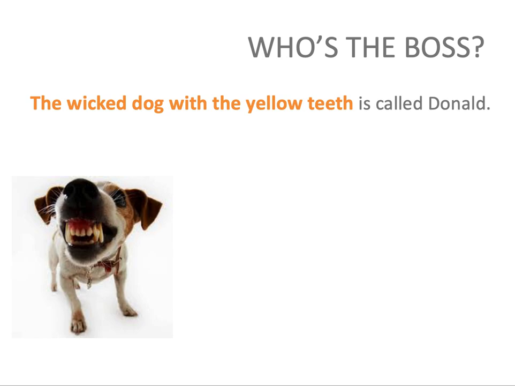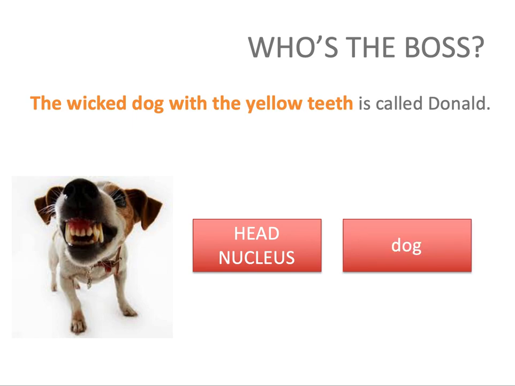So let's take a typical English sentence and concentrate on the noun phrase, which is the subject of the sentence. The part in orange here: the wicked dog with the yellow teeth. Intuitively, you probably feel that there's one word that is more important than the others, because it describes what we are talking about. This most important word is the head, or nucleus, and is always a noun when we are dealing with noun phrases. So what do you think is the head of this noun phrase? Yes, it's dog. We're not talking about the teeth, but about the dog.